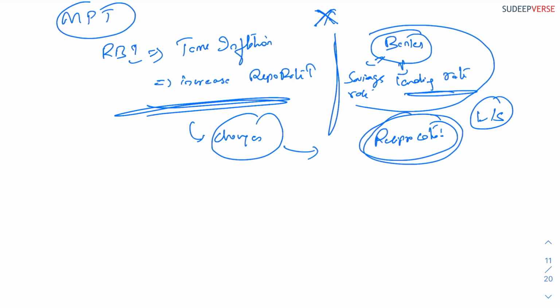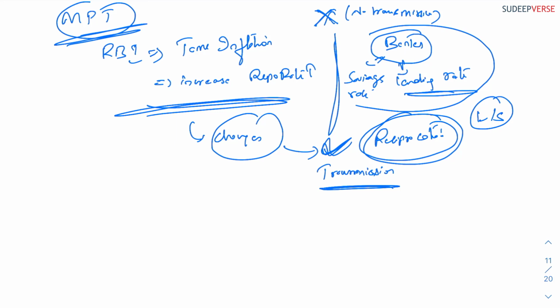If there is reciprocation from the banks, then there is transmission. So here there is transmission because there is reciprocation in changing of lending and savings rates. Here there is no transmission. So I hope you understood what monetary policy transmission is.